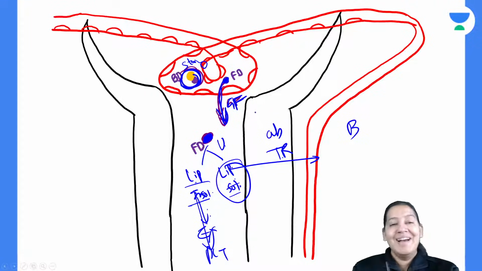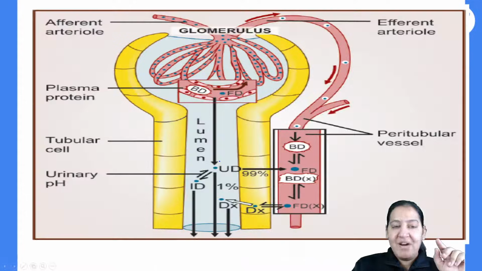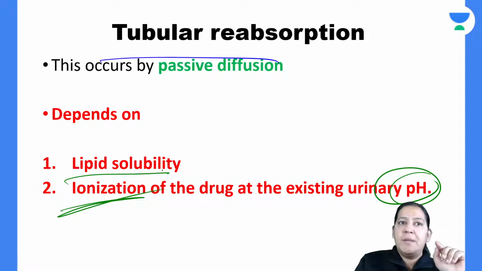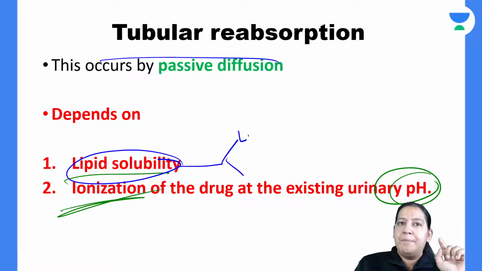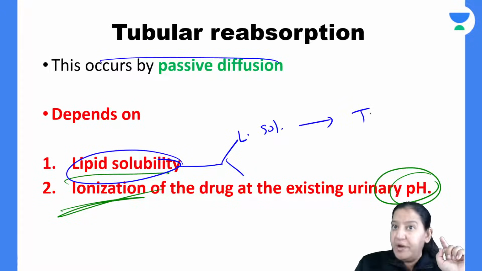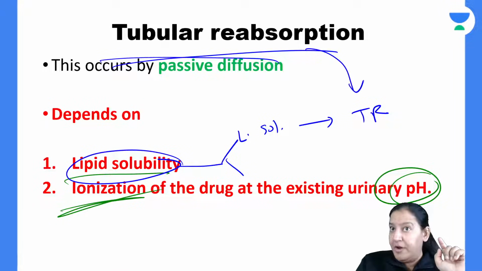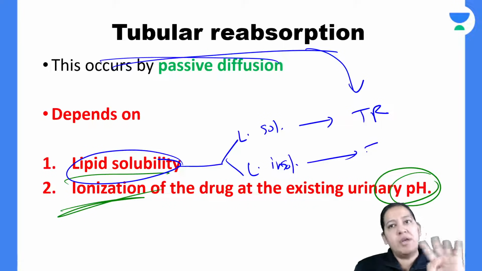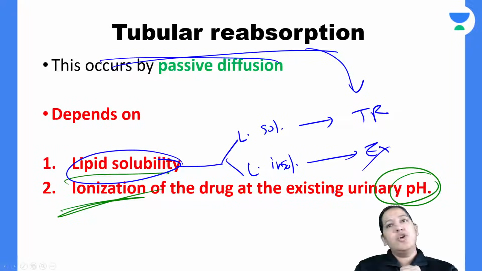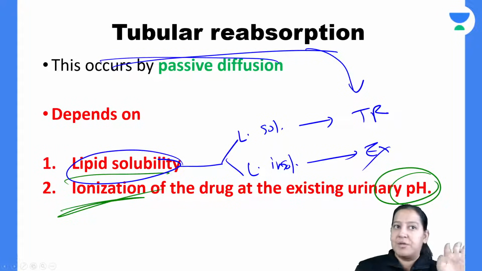I'm trying hard. The second possibility. Now it is difficult. So the first thing: tubular reabsorption depends on lipid solubility. I told you this. If it is lipid soluble, it will show tubular reabsorption. If it is lipid insoluble, it will not show tubular reabsorption. It will show excretion. You know what tubular reabsorption is. So that is the first possibility.